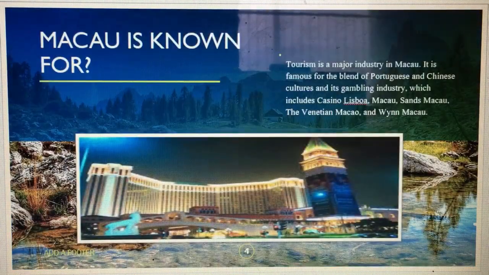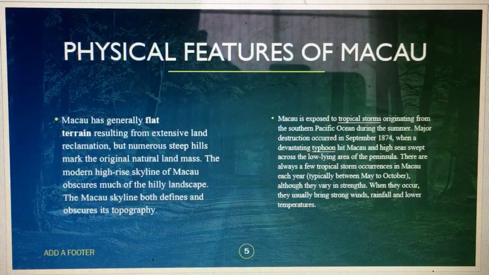Macau is known for its tourism. Tourism is a major industry in Macau. It is famous for the blend of Portuguese and Chinese culture, and its gambling industry. Macau has physical features of generally flat terrain resulting from extensive land reclamation, but numerous steep hills mark the original natural landmass. The modern high-rise skyline of Macau obscures much of the hilly landscape.